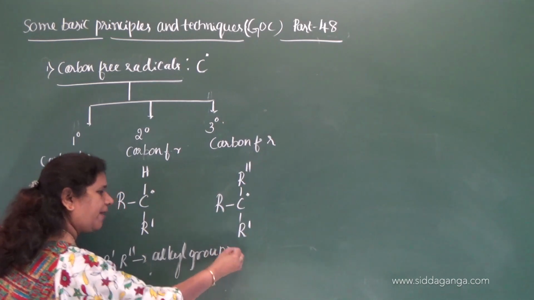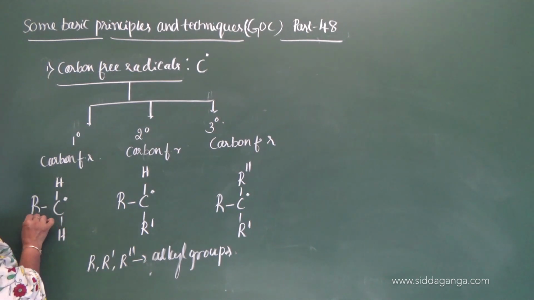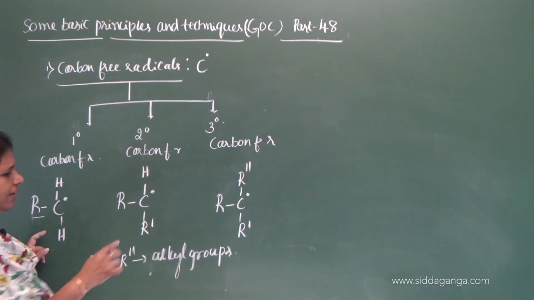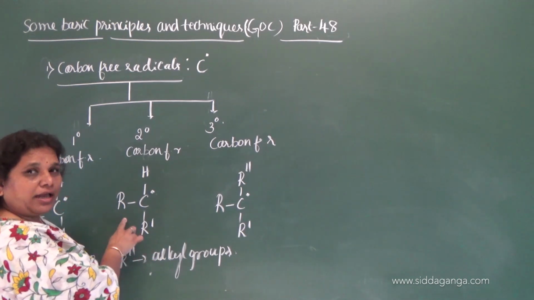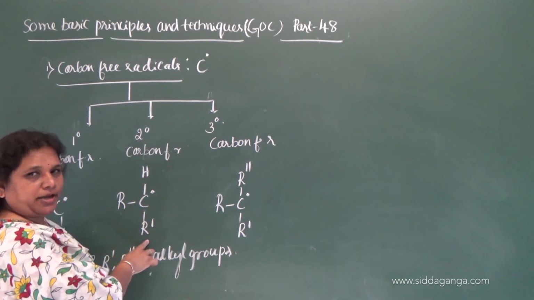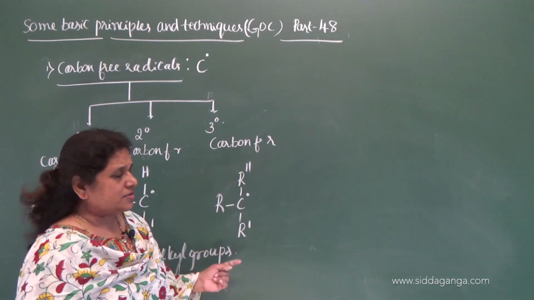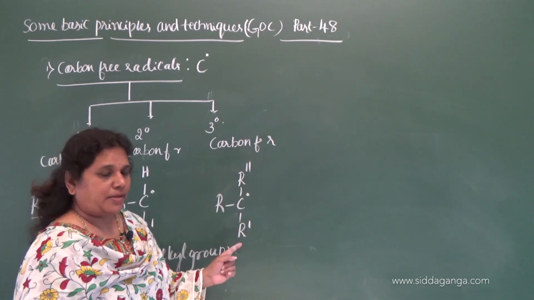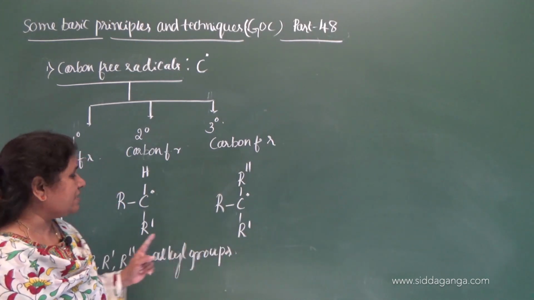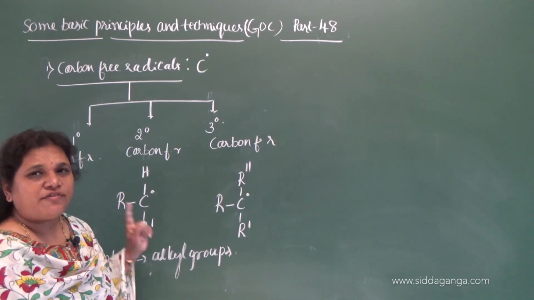Then only they are primary, secondary, tertiary, because the carbon containing the unpaired electron is bonded to one alkyl group, meaning it is bonded to one carbon, therefore it is primary. Here the carbon containing the unpaired electron is bonded to 2 alkyl groups, meaning 2 carbon atoms, therefore it is secondary. And here it is bonded to 3 alkyl groups, meaning 3 other carbon atoms, therefore it is tertiary. So this is the general representation of 3 types of carbon free radicals.